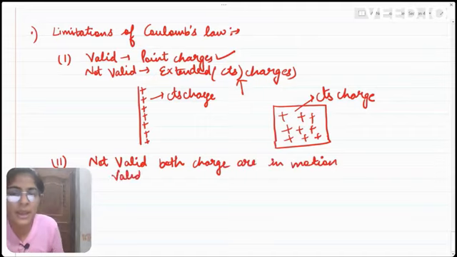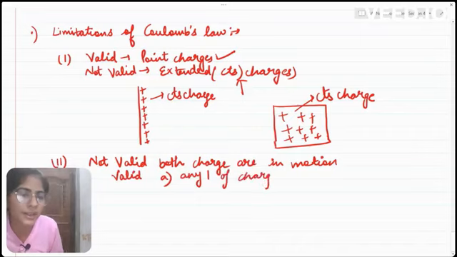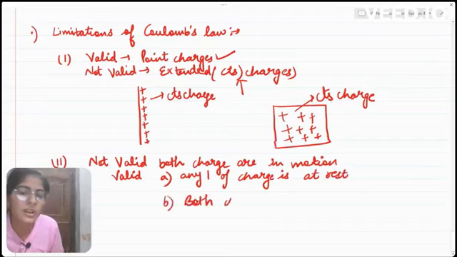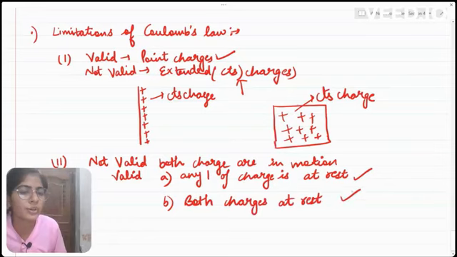It can be applied only in two cases: when any one of the charges is at rest, or both the charges are at rest. In these two conditions only, we can use Coulomb's law to find the force between the charges. When both the charges are in motion, we cannot use Coulomb's law.